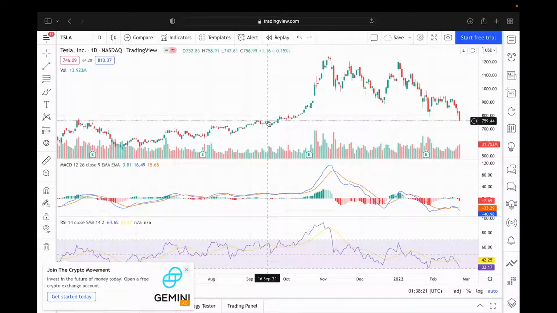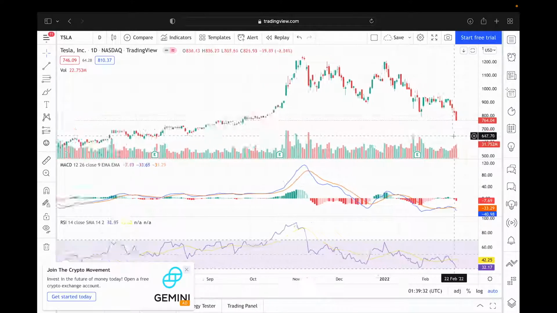If we drop below the $750 to $770 level, which I'm sure is a definite possibility, then we could be looking at this level down here around the $720 level, splitting the difference from these bottoms of these candles over here and the tops of these candles over here. Or we could fall to this level around here from the tops of these candles to the bottoms of these candles around the $700 level. Or we could fall even further to this level down here from the bottoms of these candles all the way back down to the 630s or 650s.